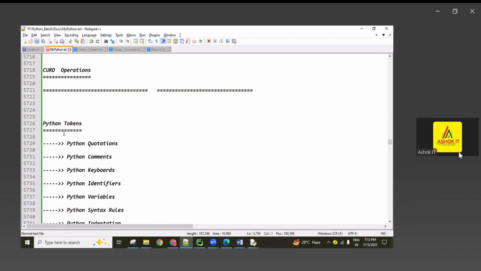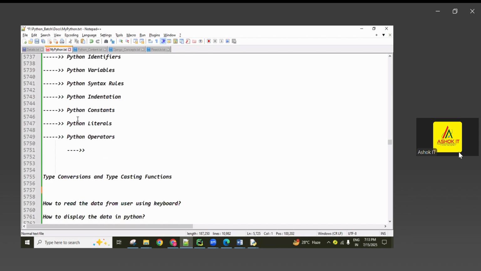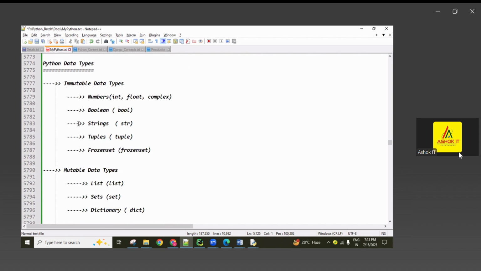Before the tokens, Python downloading and installation, and Python path setup we discussed today. And before that, Python features, Python advantages, Python history, Python versions, and why Python is in demand in the IT industry. All these points we discussed today. Check it, guys. I have given these all as revision. If you cross-check every topic again, you will remember it.